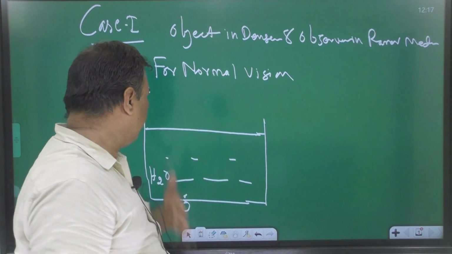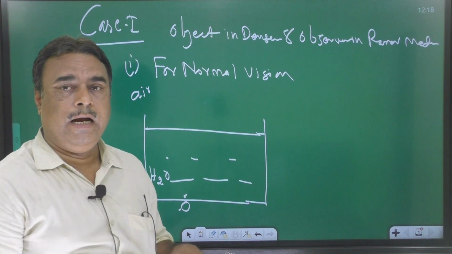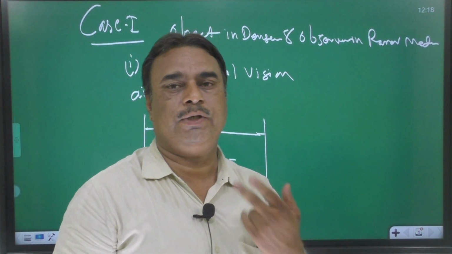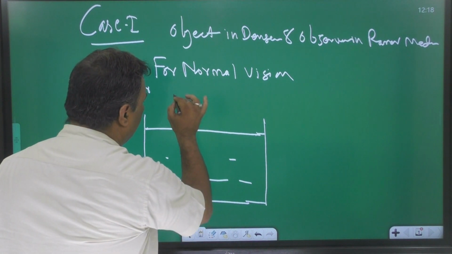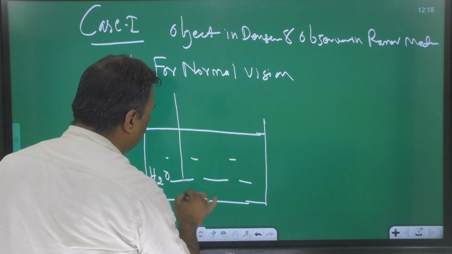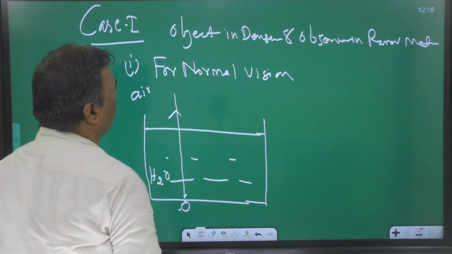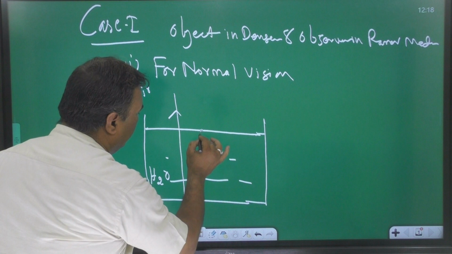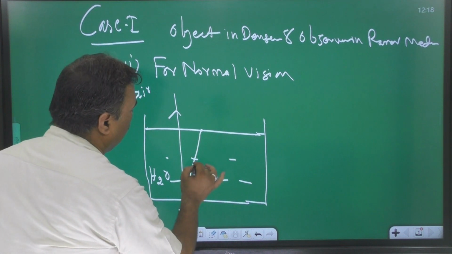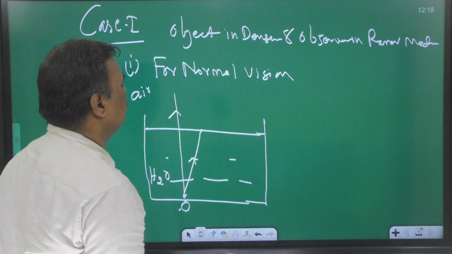Rays always come from the object. And for the image formation, you should always take only two rays. One ray normal to the surface, like this. This is for the normal vision, the next ray very near to the normal, like this.